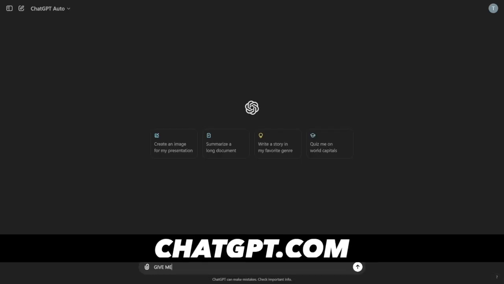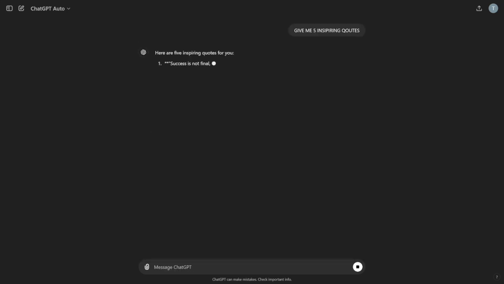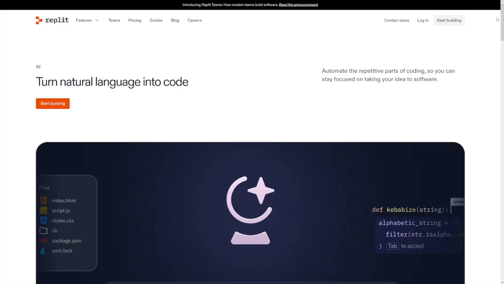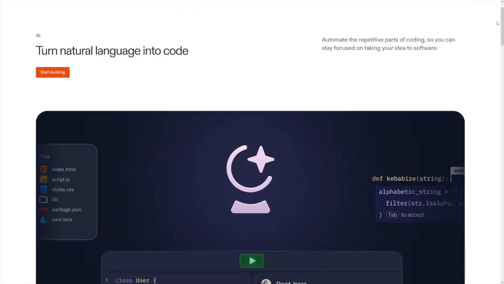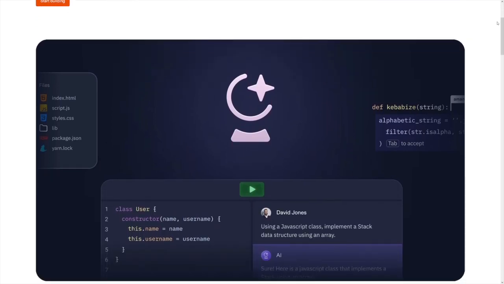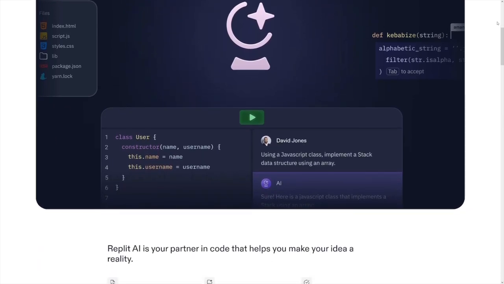It's just like asking ChatGPT to give you 5 inspiring quotes, and of course it's gonna spit it out, right? Google for this, if you haven't heard about it. Replit. It's gonna be the first result. It is over at replit.com. And you will see that, first of all, this runs inside of your browser. You don't even have to download anything, and it allows you to build and deploy great tools and apps in